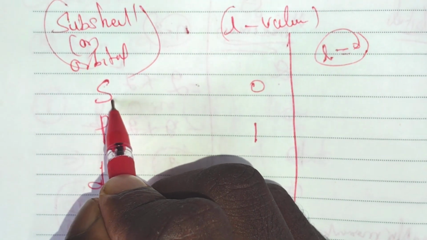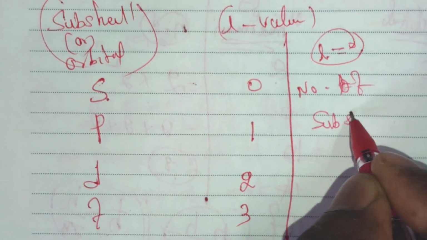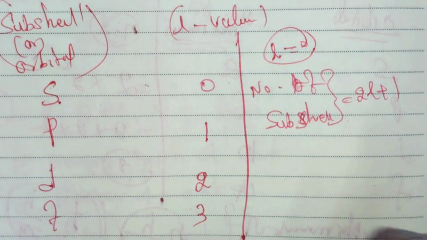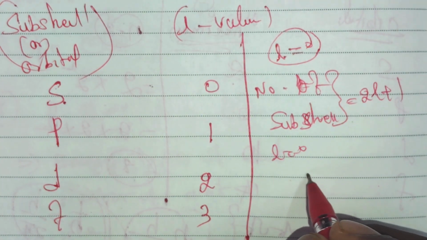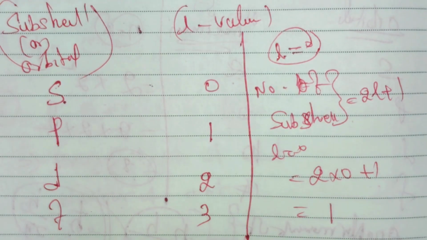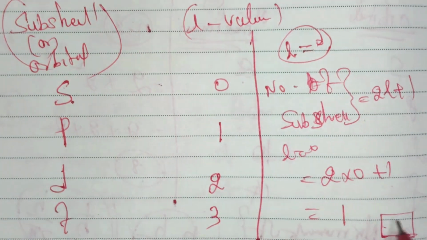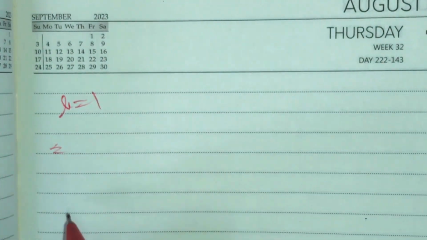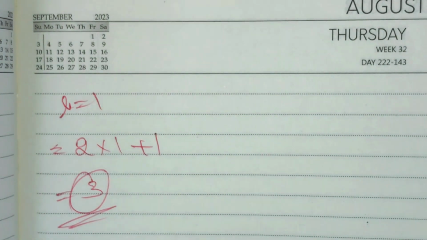So here, the number of subshells is found using a formula. The number of subshells is equal to 2l plus 1. Suppose L is equal to 0: 2 into 0 plus 1 is equal to 1. So for the s orbital, only one box is there. Similarly, suppose L is equal to 1. Substituting into the formula, 2 into 1 plus 1 is equal to 3. So 3 orbitals, or 3 subshells, are there.